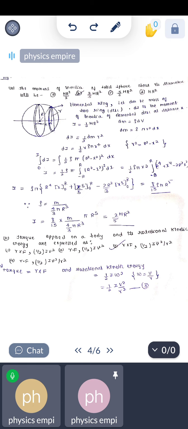In this case, we know that the moment of inertia of a ring element is half m r square, and density equals mass per unit volume. So for a small element, the mass will be dm equals rho dV.